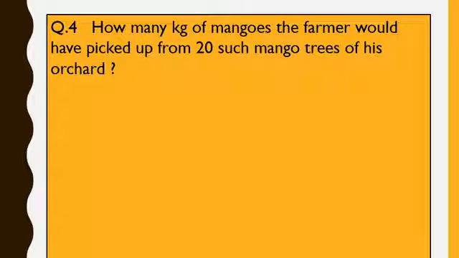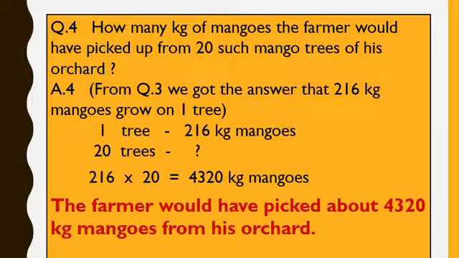Now we will see question number 4. How many kg of mangoes would the farmer have picked up from 20 such mango trees of his orchard? Children, you know what an orchard is? Orchard means a fruit garden.